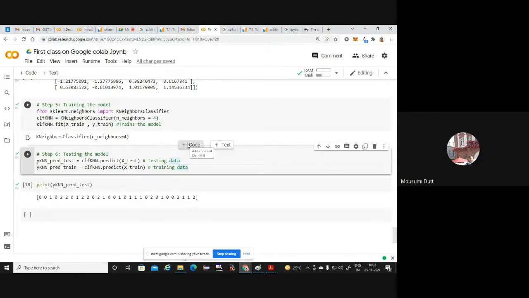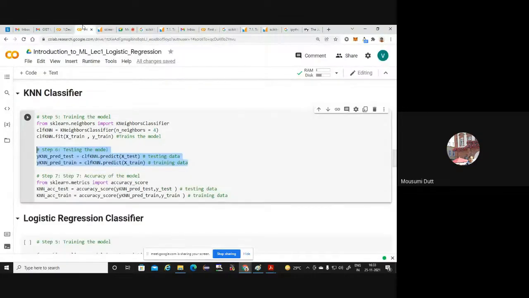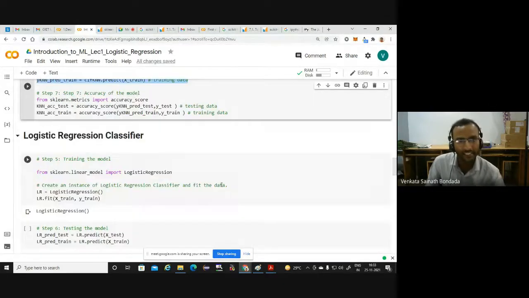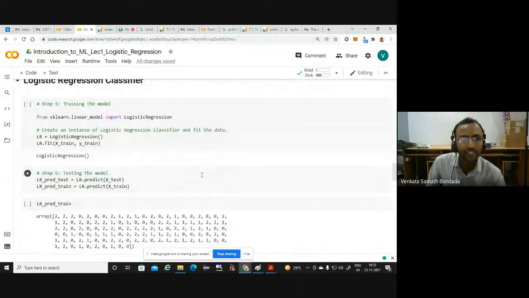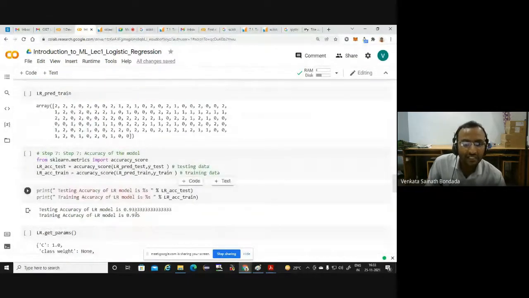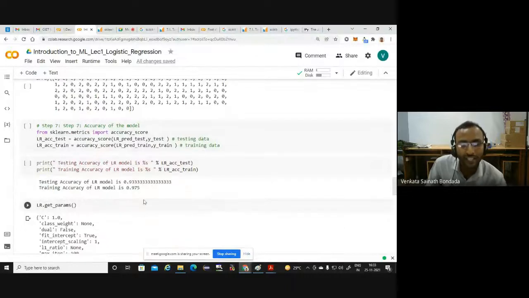And in case of accuracy, knn_sc_test and knn_sc_train, these two are giving the same value. See, here our data is extremely simple, 150 flowers, and the features are 4. So we are able to get higher accuracy. Now, if you are very much curious, same commands you can run for the logistic regression. You will see that they will give slightly different accuracies. If you can see my screen, testing accuracy from the logistic regression model is 93, training accuracy is 97.5.